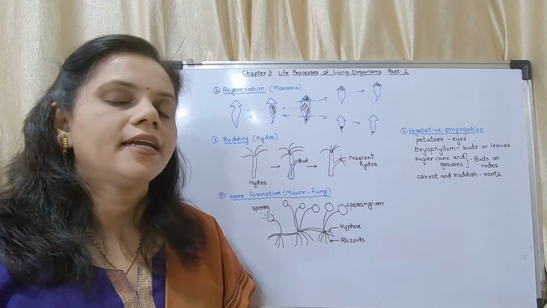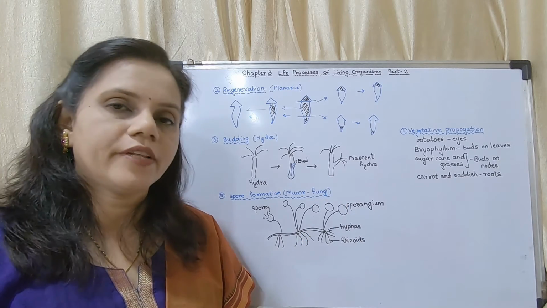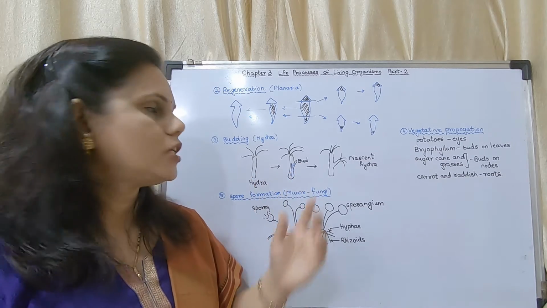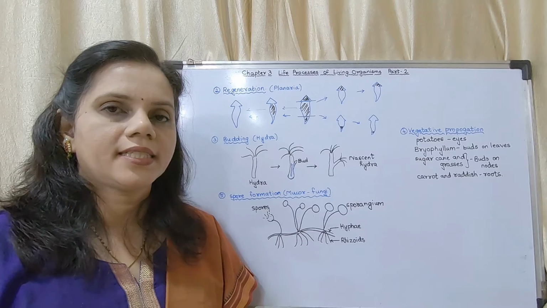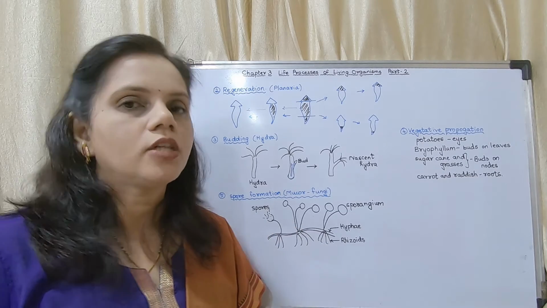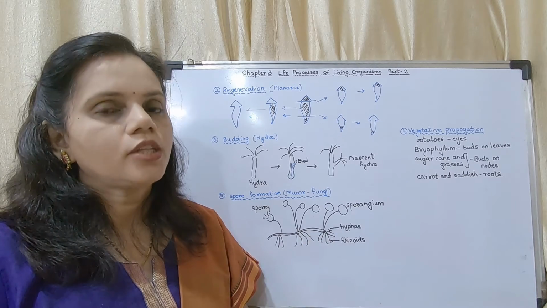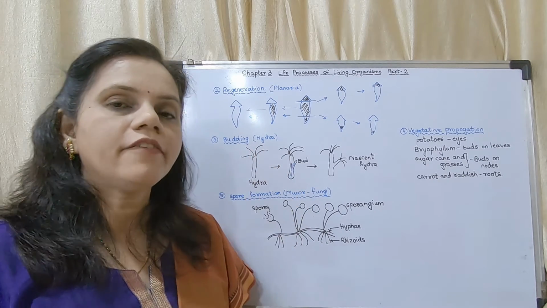Okay, generally it gets detached from the body of the parent. So this is the parent Hydra. There is a bud produced. That bud is developing into a nascent Hydra. After its complete growth, it gets detached from the body of the parent Hydra. Okay, so this is about budding in the case of Hydra.